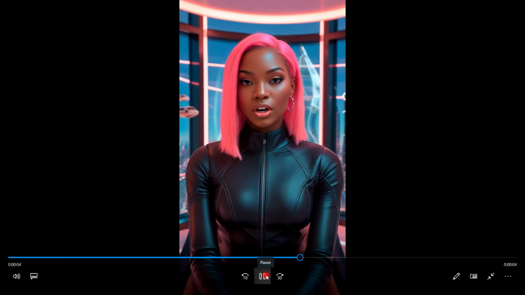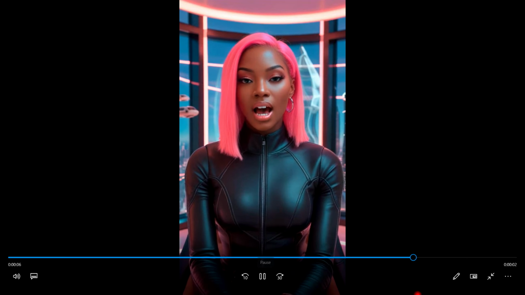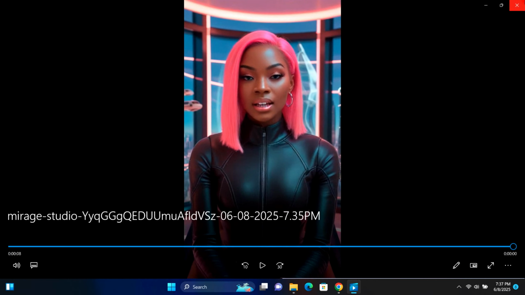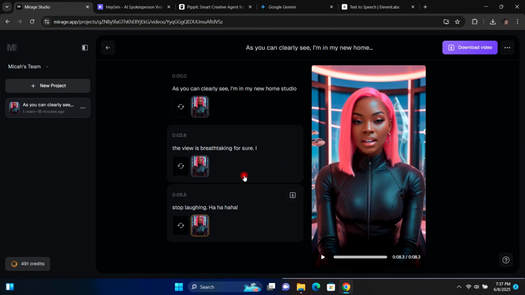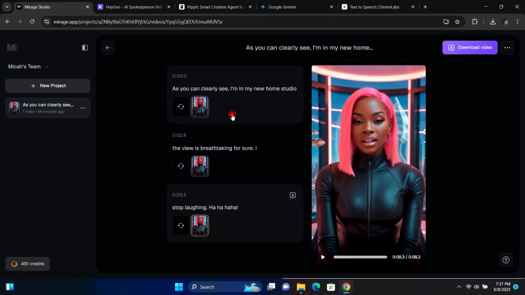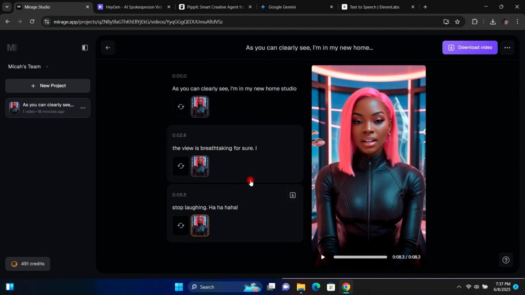So I'm just going to do a side-by-side comparison, but let's just wait for HeyGen to complete its generation. So this is the generation for HeyGen.